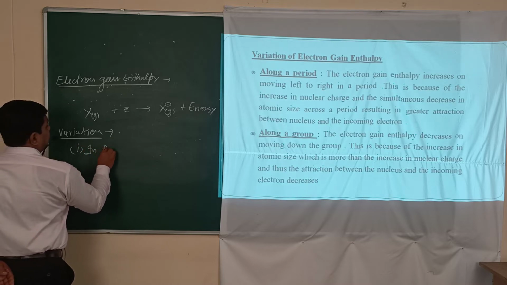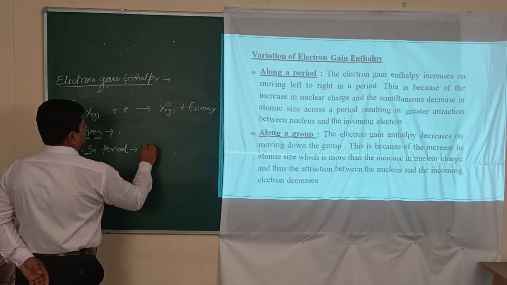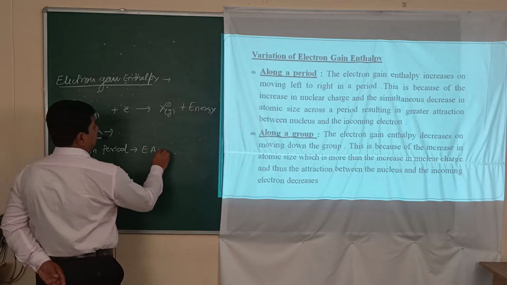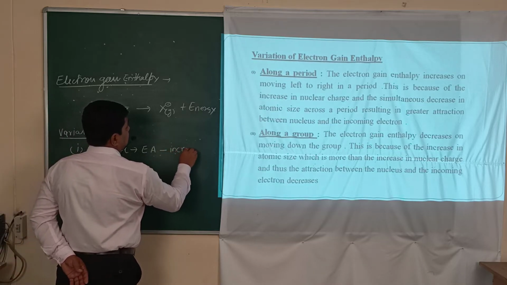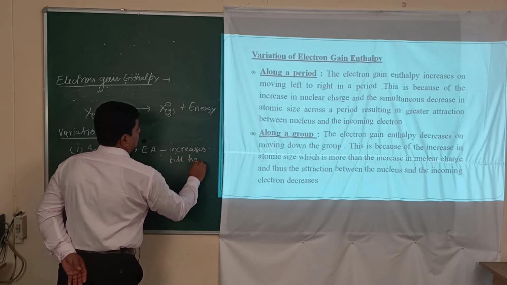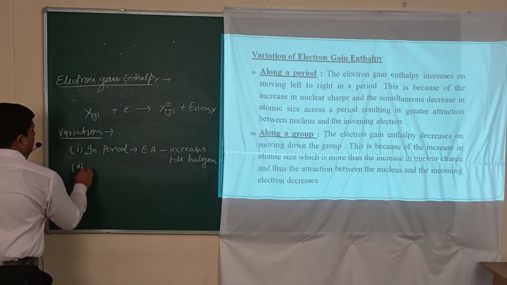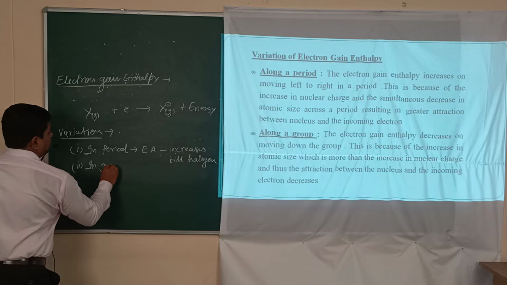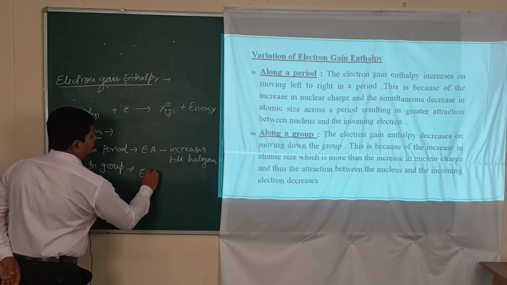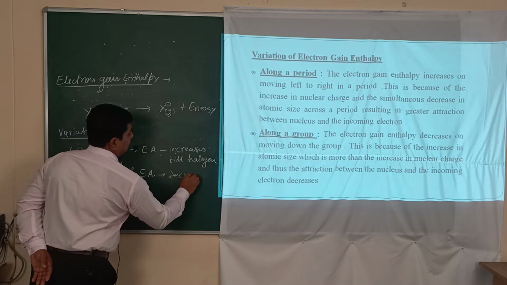In a period, electron gain enthalpy or electron affinity increases till halogen, and in a group, that is top to bottom, electron affinity or electron gain enthalpy decreases.